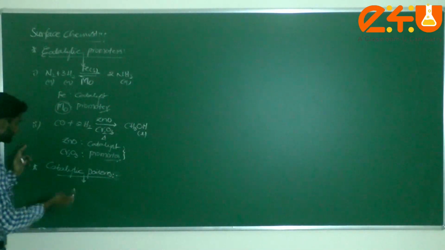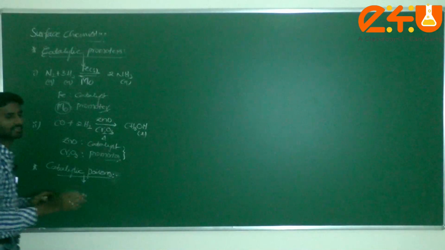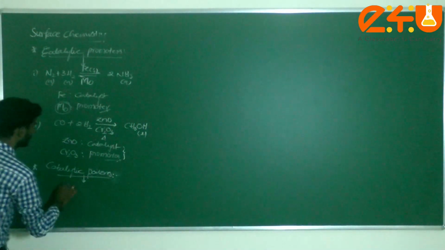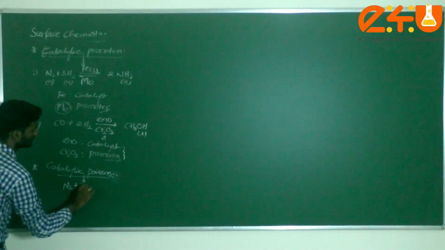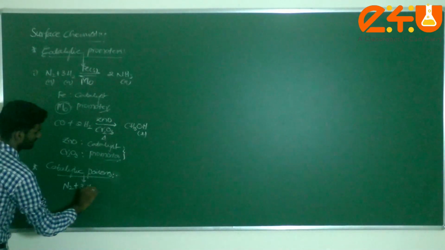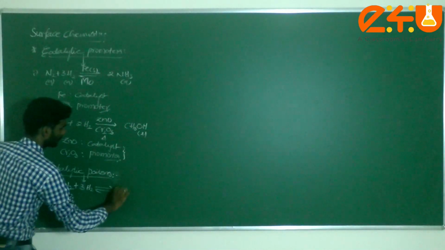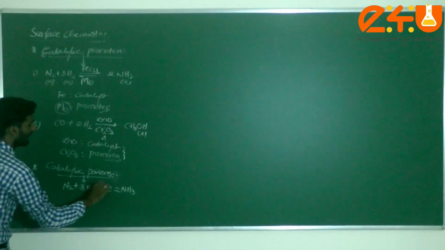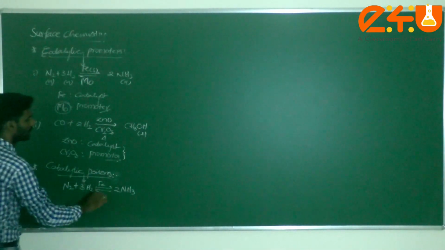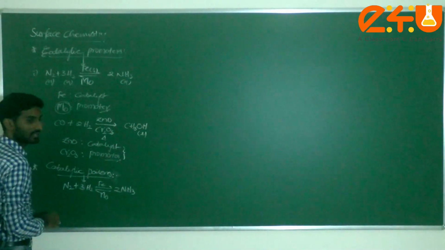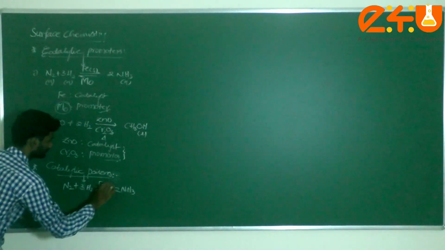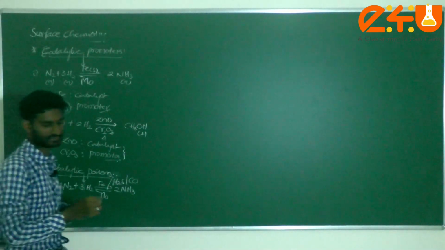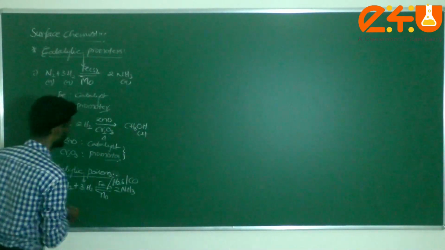What are the main catalytic poisons we are using? Take 2 moles of NH3. Generally, iron is used as a catalyst, and molybdenum is used as a promoter. Suppose you use some H2S, or carbon monoxide.